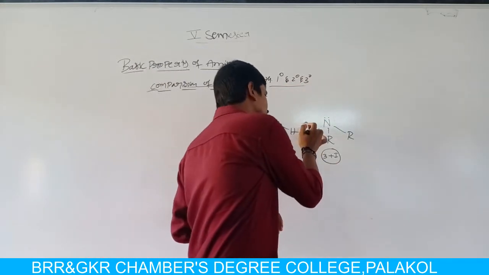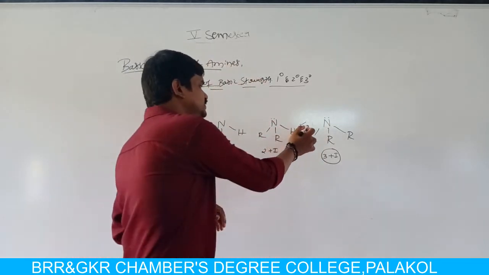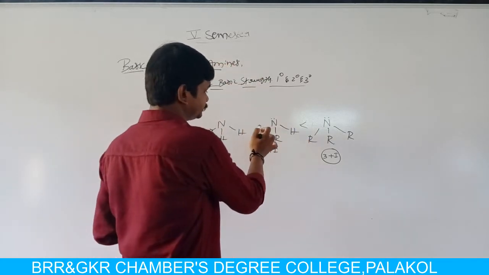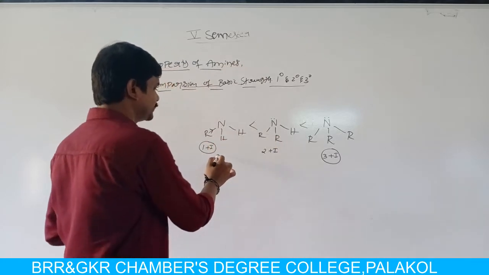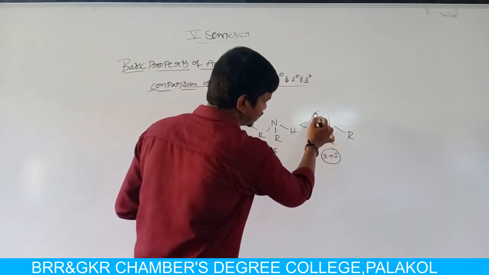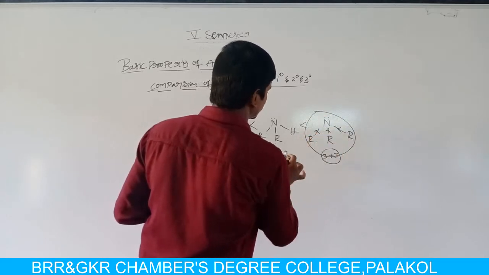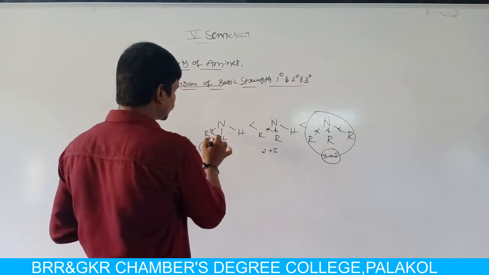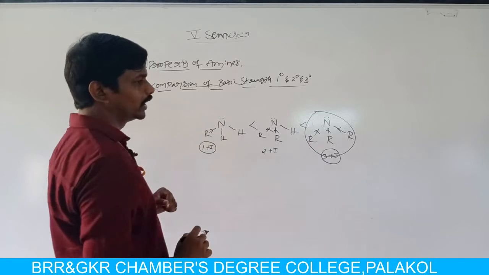So tertiary amine is more basic than secondary amine, and secondary amine is more basic than primary amine, because of the presence of alkyl groups. In tertiary amine the nitrogen is attached to three alkyl groups, in secondary amine to only two alkyl groups, and in primary amine to only one alkyl group.